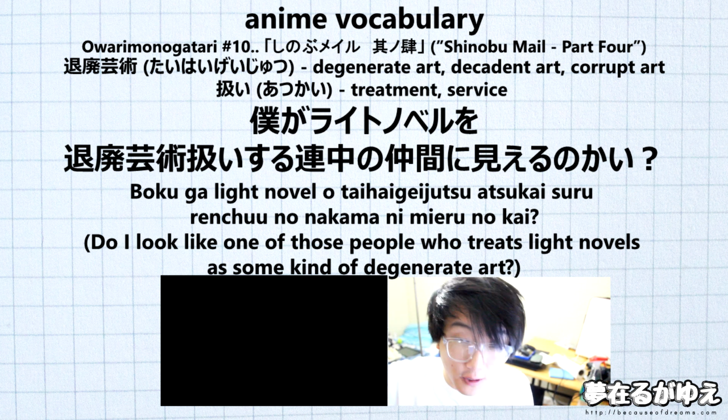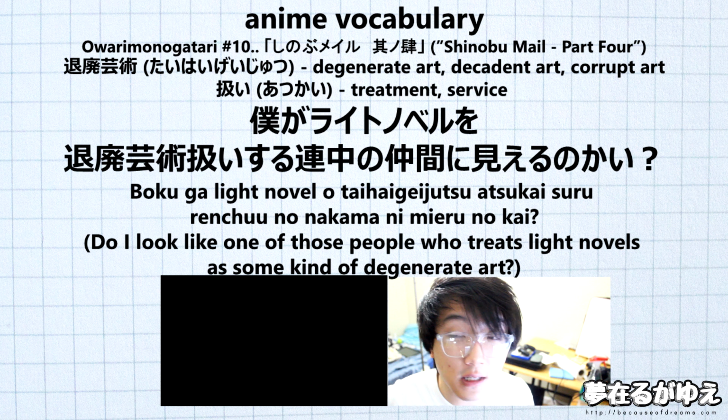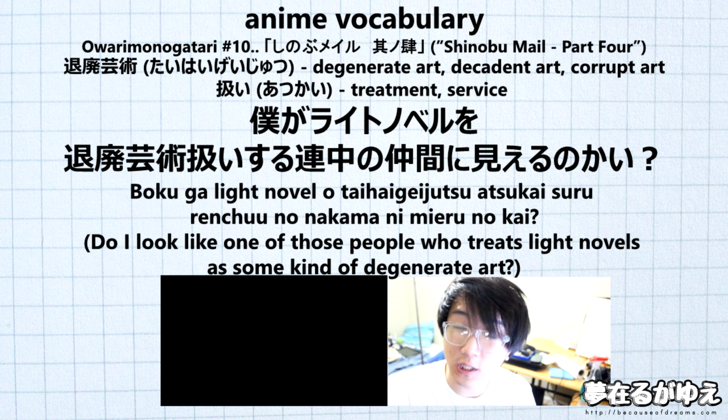Right after that, we have our second vocab word, which is going to be atsukai, and this is going to be treatment / service, like I said earlier. In this sentence, it's going to be used as a verbal noun basically, so atsukai suru is going to be treat. Next up, we have renshu no nakama, and this is going to be a noun of a noun modification of two nouns, renshu and nakama, and this is going to be a kind of hard translation.